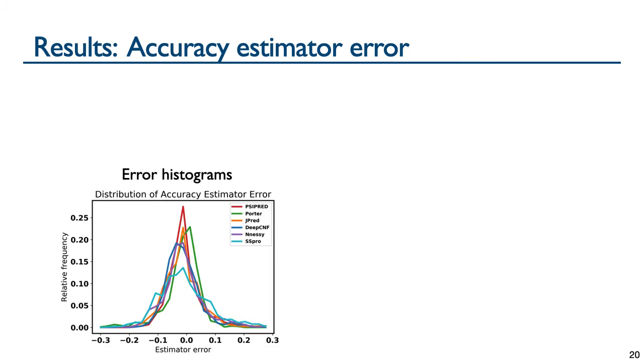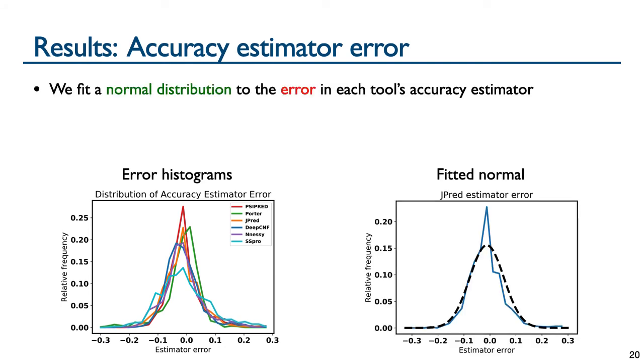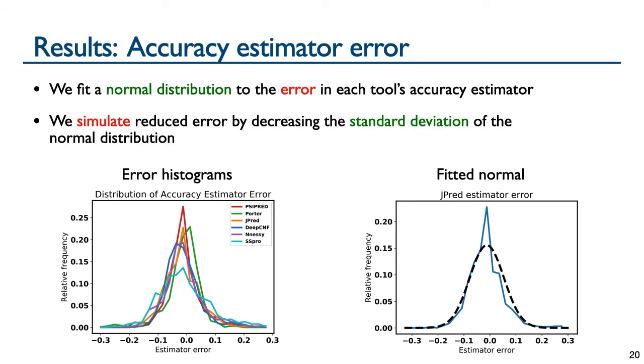Here we study the error in accuracy estimators. We show histograms giving the empirical distribution of the error in accuracy estimators for each state-of-the-art tool, which is the difference between estimated and true accuracy. Note that the histograms are centered roughly around 0 and have a bell-shaped curve. To be able to investigate the effect of decreasing error, we fit a normal distribution to the error histogram for each tool as illustrated on the right. This enables us to simulate reduced estimator error by decreasing the standard deviation of the normal distribution.